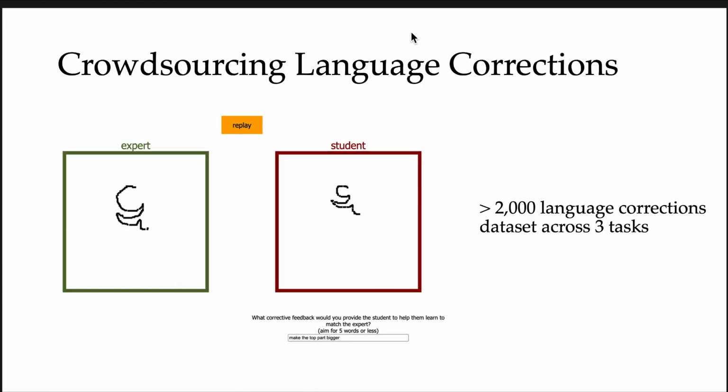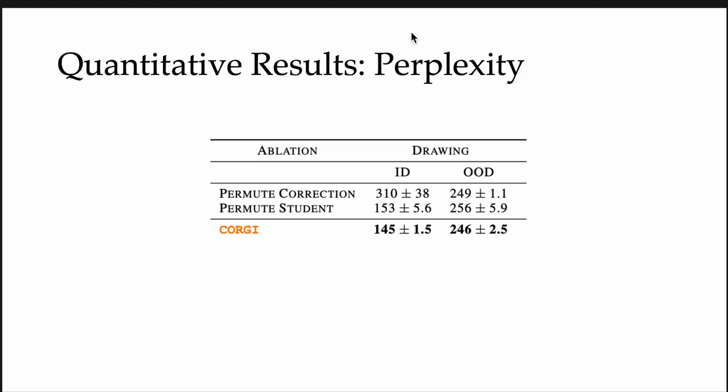And to collect data for training CORGI, we crowdsource language corrections using an annotation interface we built that shows pairwise expert-student trajectories and asks annotators to provide corrective feedback. And we collect 2,000 such annotations.